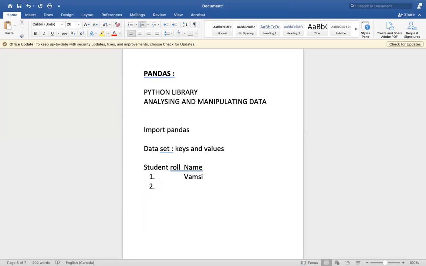So if you give roll number 2, in specific to that roll number he will have a specific name. Let's take your name. If we go to 3 and go to name, they will have another specific name. These are nothing but key and value pairs. Roll number is attached to one particular name. Roll numbers 1, 2, 3 are the keys and these are the values attached. What Python does is it illustrates the key and value pairs we give in the form of a table or in the form of data.